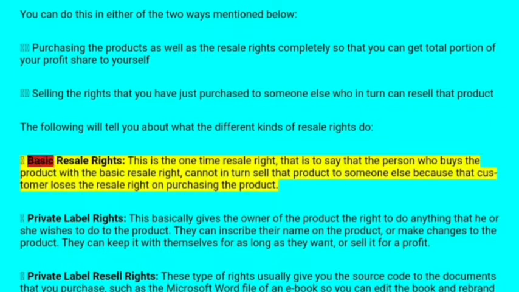Basic resale right. This is the one-time resale right, that is to say that the person who buys the product with the basic resale right cannot in turn sell that product to someone else, because that customer lost the resale right when purchasing the product.